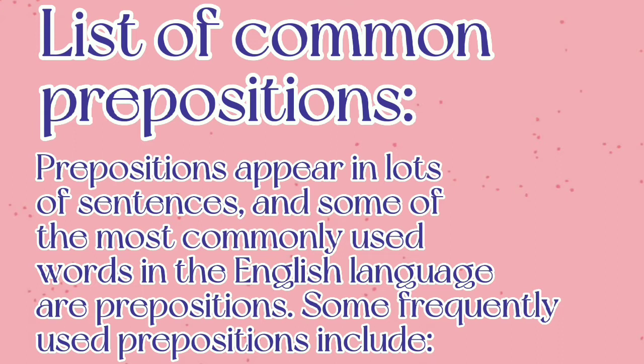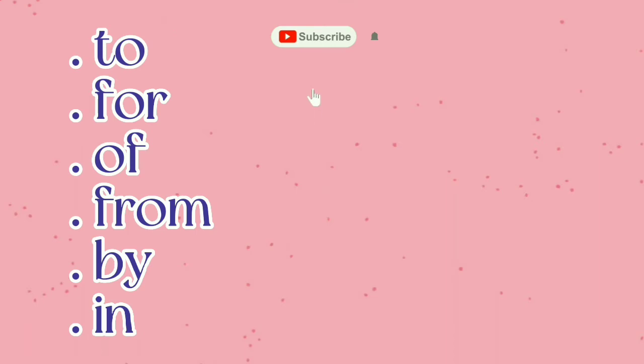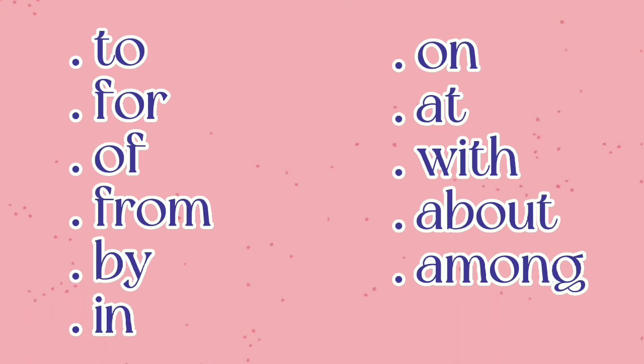Some frequently used prepositions include to, for, of, from, by, in, on, at, with, about, among.